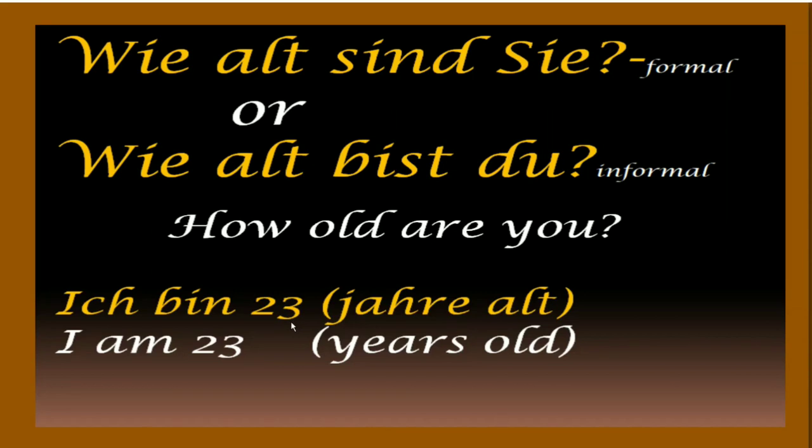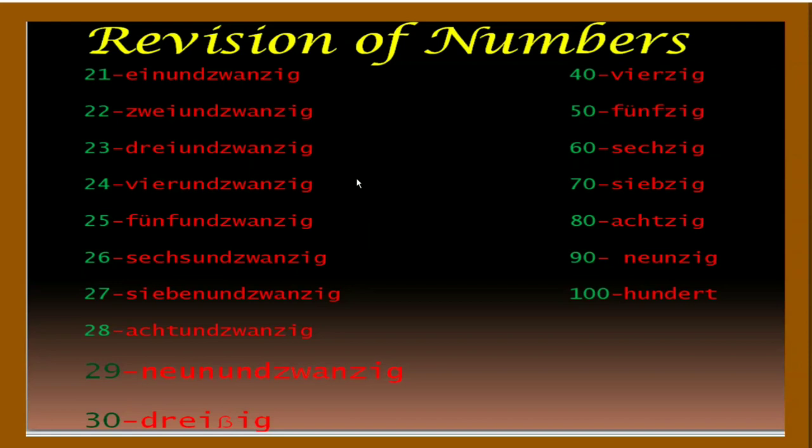So, ich bin 23 Jahre alt. Again, ich bin 23 Jahre alt, which means I am 23 years old. So, either you can write Jahre alt or not, it's your choice. So, ask this question to yourself and answer it in your notebook.